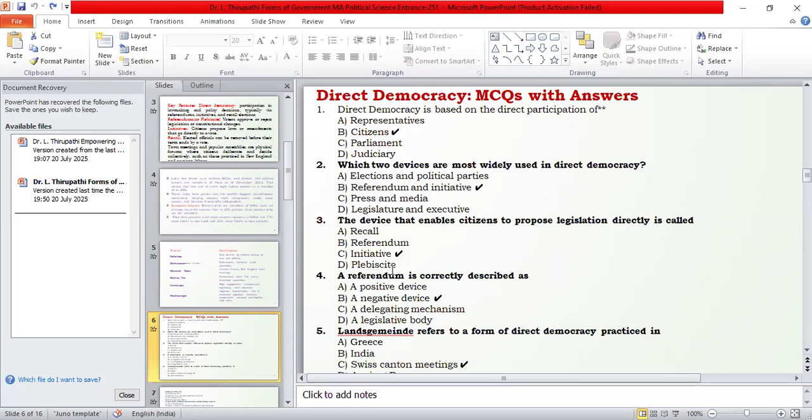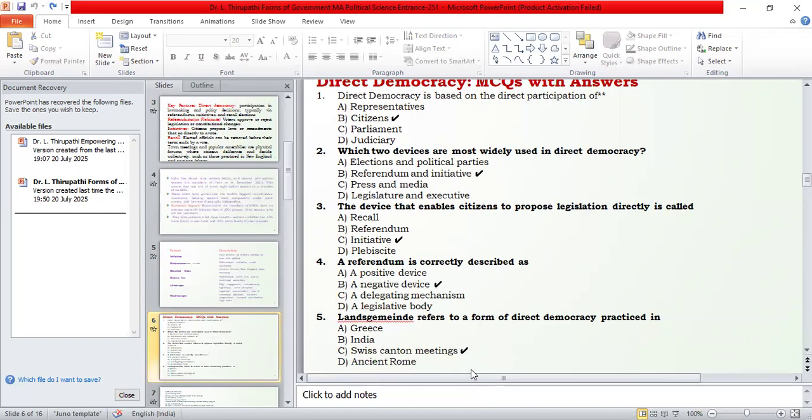Another important question: the device that enables citizens to propose legislation directly is called initiative. And another important question: the referendum is correctly described as a negative device. Referendum means it is a negative device in the hands of the people. And the fifth one, landsgemeinde is referred to as a form of direct democracy practice in Swiss open-air meetings. This is used in Switzerland.